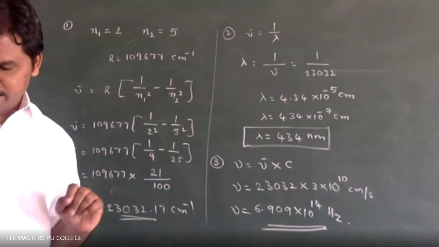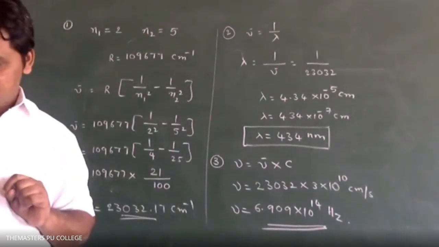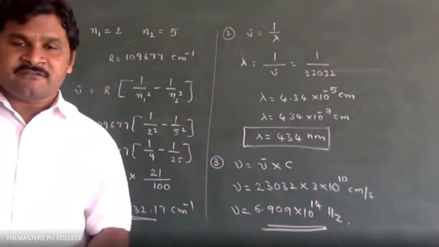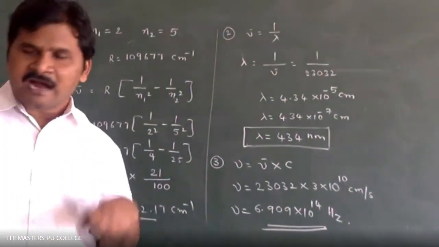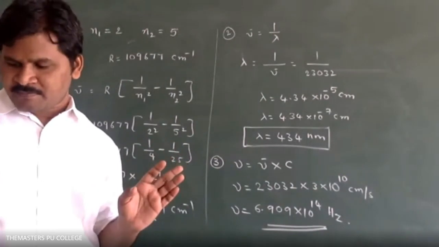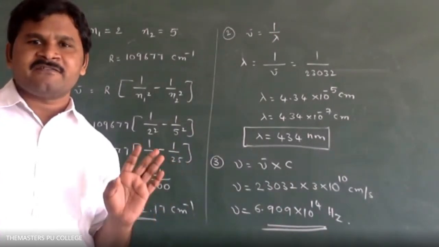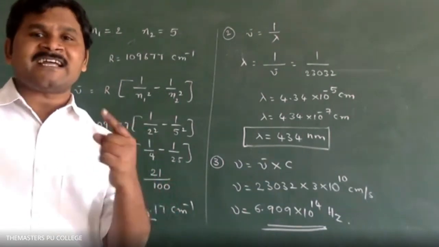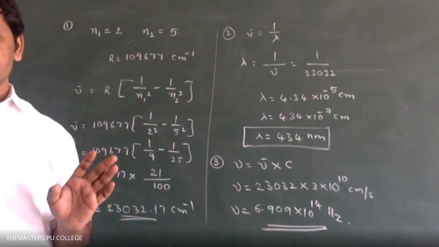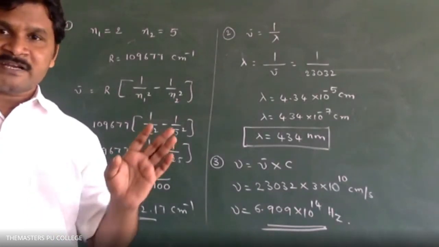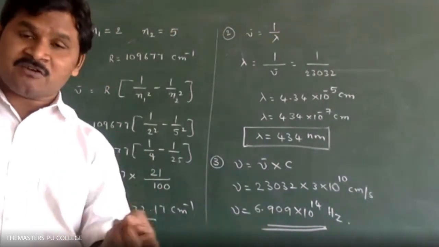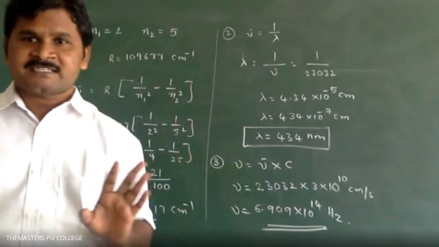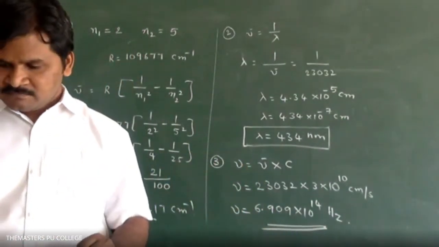Calculate wave number, wavelength, and energy of that electron. An electron coming from fourth to first. For that you have to calculate wave number, wavelength, energy. That's the first problem. Next, second problem.